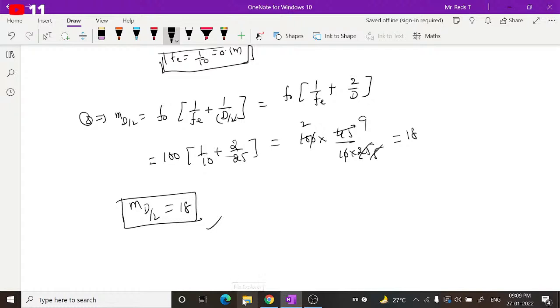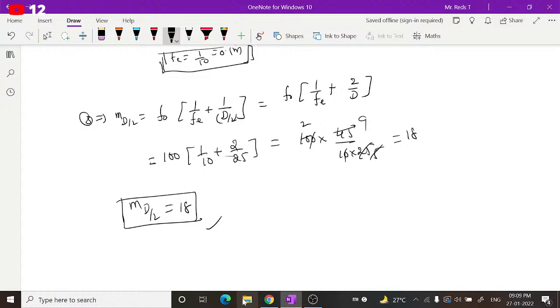Likewise, you guys try to work out the questions from level 1 and level 2, exercises 1 and 2. Try to finish these questions by yourself, guys. In the next session, we'll go ahead with this. The telescopes part is also completed, and resolving power of telescope will not be covered here.